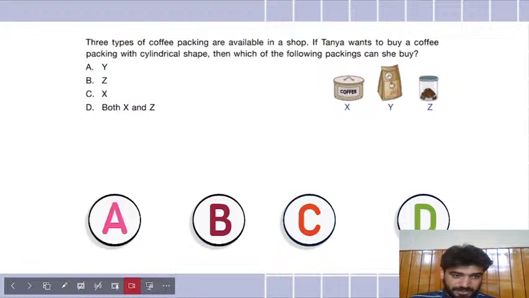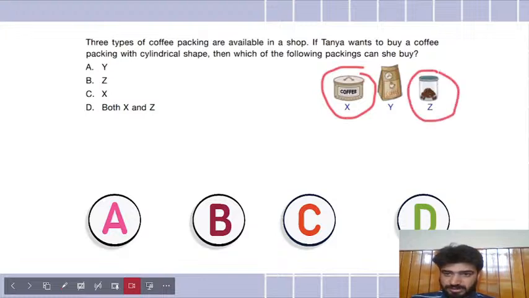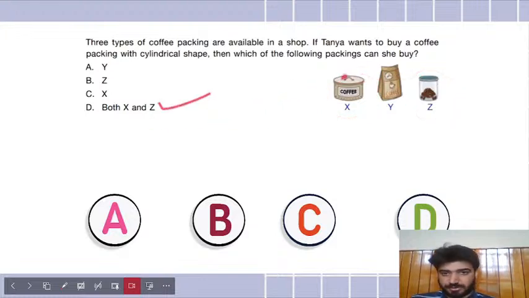So most of you are saying D. Well done. I also think it's D because this is also a cylinder. X and Z both are cylinders. So the option should be both X and Z because it has a circular shape here, circular at the bottom, and it's joined by two straight lines. So it is a cylinder. Swadhan also says D now. Some of you had jumped the gun and said only Z, but it's not only Z. This is also a cylinder, obviously. This one you got correct. Some of you missed this X, but this is also a cylinder. So I think D, both X and Z, should be the right answer.